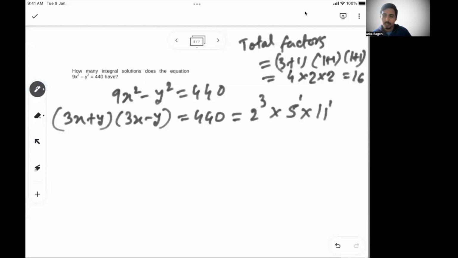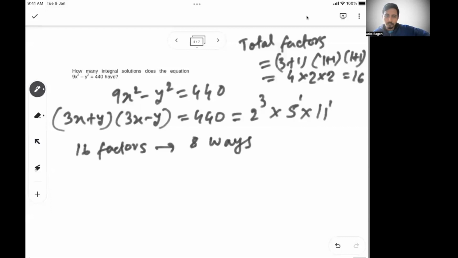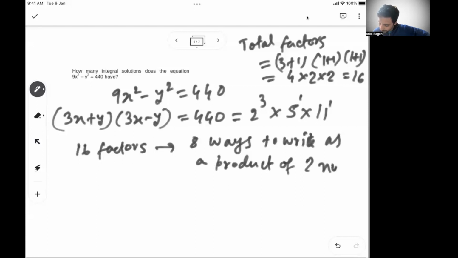If there are a total of 16 factors, there are 8 ways to write it as a product of two numbers.